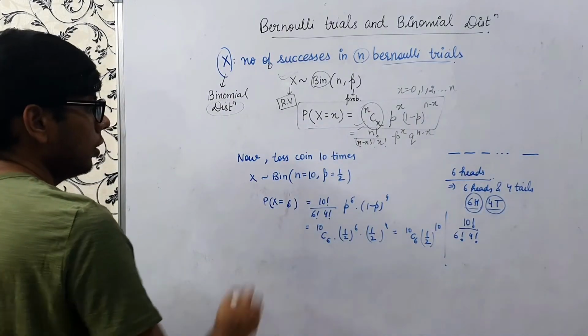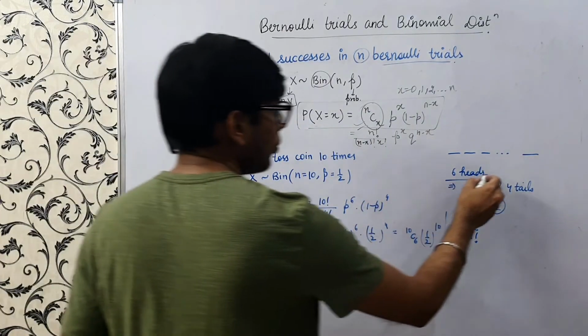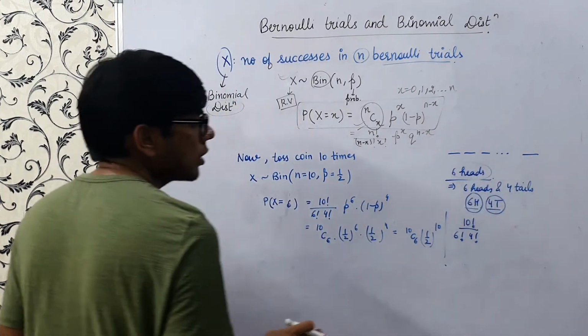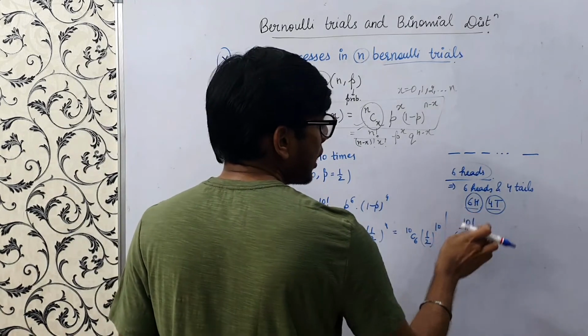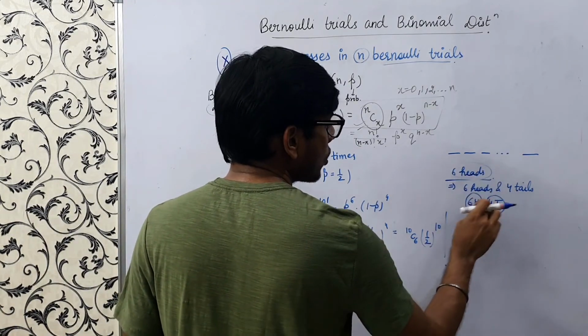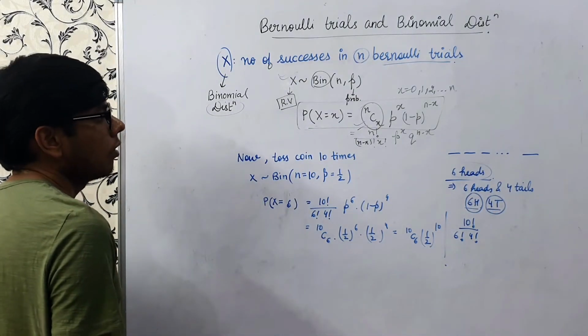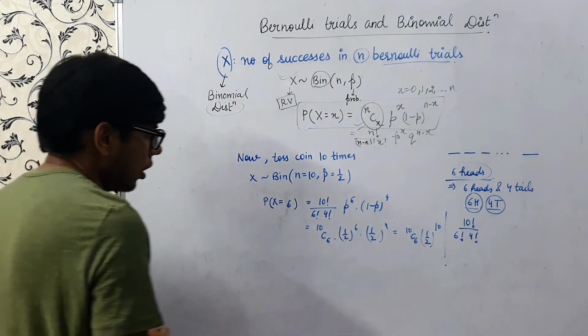Right? So got it? This is how we get the number of cases. There are 10 tosses, and these 6 heads will contain 6 repetitions of head and 4 repetitions of tails. That's why we are dividing it by 6 factorial and 4 factorial, right?